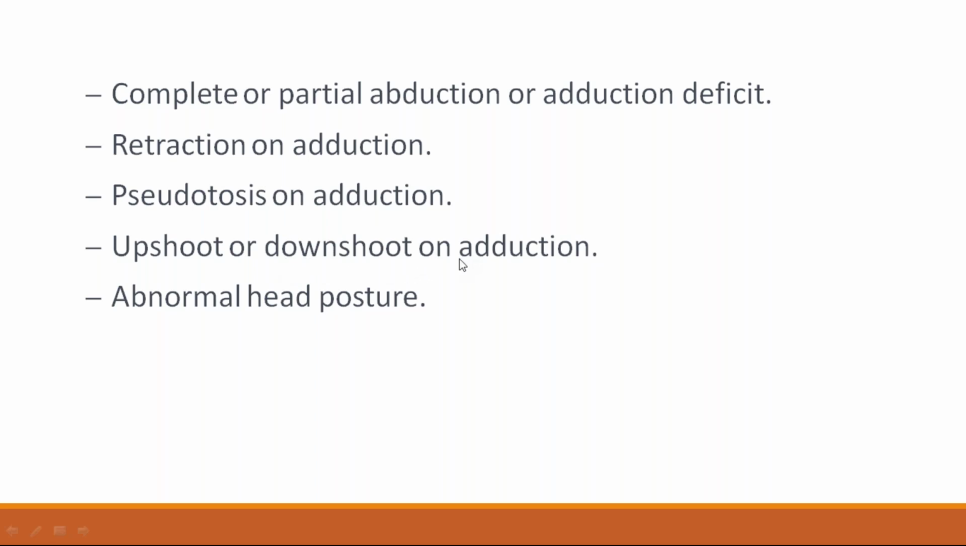Upshoot or downshoot on adduction. There is also an associated abnormal head posture. So the features are retraction of the globe on adduction, pseudoptosis on adduction, upshoot or downshoot on adduction, and sometimes an abnormal head posture.